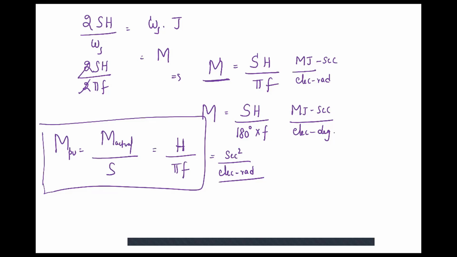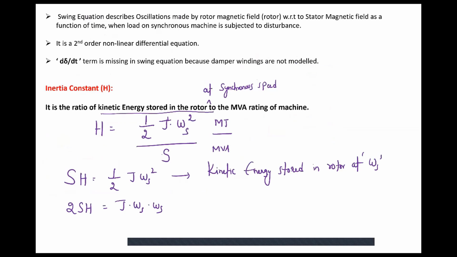Any doubt so far? I have not done anything. I have just defined inertia constant. H is given by kinetic energy stored in rotor at synchronous speed divided by MVA rating of machine. So the product S into H will give you the kinetic energy stored in rotor at synchronous speed. From this I have done simple manipulations.